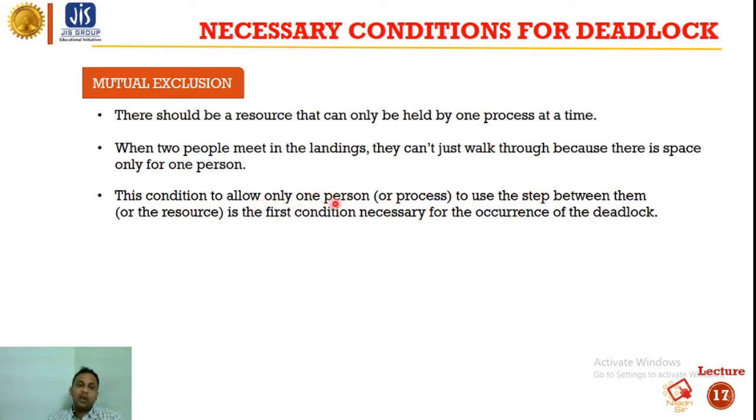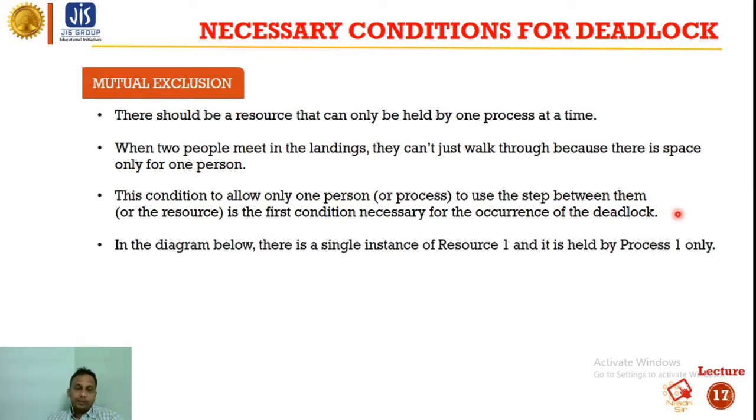This condition, which allows only one person, or you can say one process, to use the step between them, is the first condition necessary for the occurrence of the deadlock. So only one person or one process will be able to step.